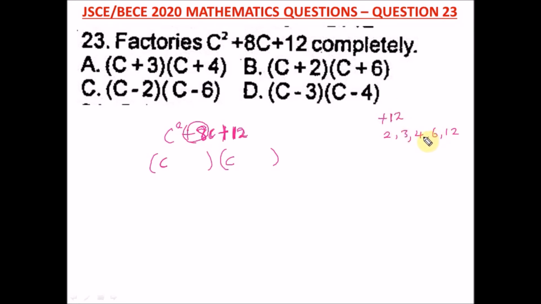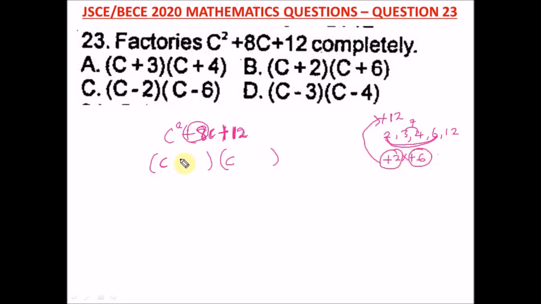So which ones can we add or subtract to give us 8? Okay, we can use 6 and 2. We can't use 3 and 4 because this will give you 7. But we can use 2 and 6. 2 plus 6 is what? 8. And you know this is a positive 8, so we use a positive 2, a positive 6. And when you multiply this, positive 2 times positive 6, it must give you a positive 12.